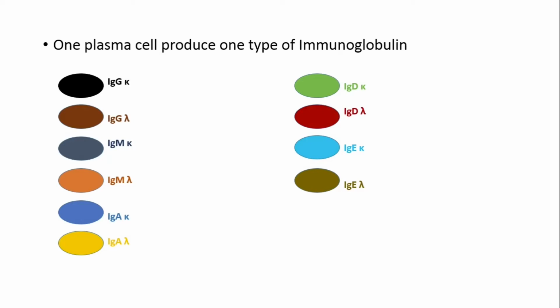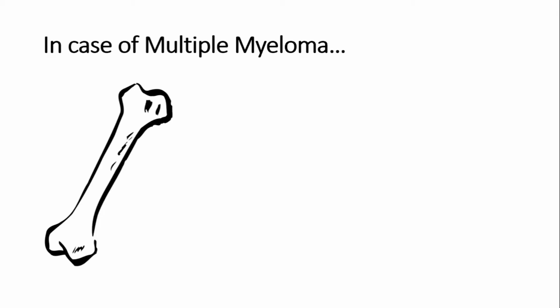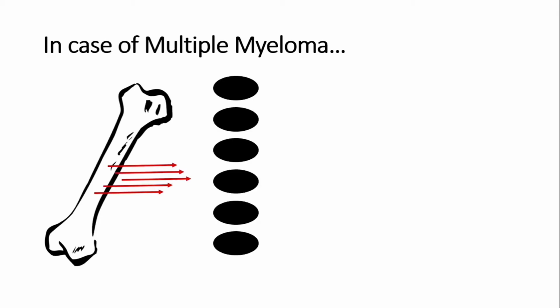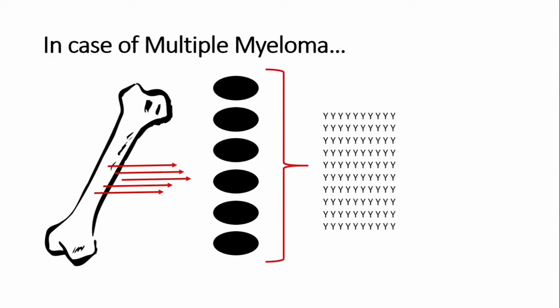Whenever a B cell receives a stimulus, it produces plasma cells of all class and types, and this is called the normal polyclonal response. But in case of multiple myeloma, the bone marrow gets stimulated to form only one clone of plasma cell. That is, it produces only one copy of plasma cell, and this single copy of plasma cell will form single copies of immunoglobulins. And therefore, this is called monoclonal response.